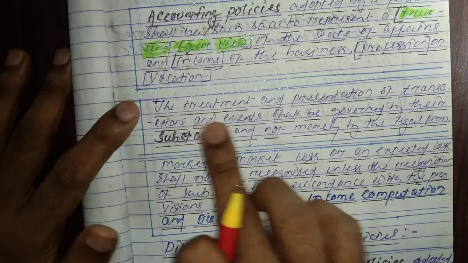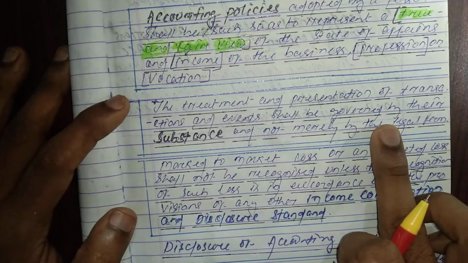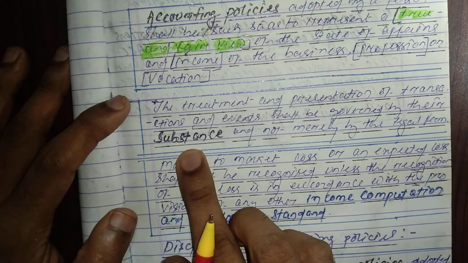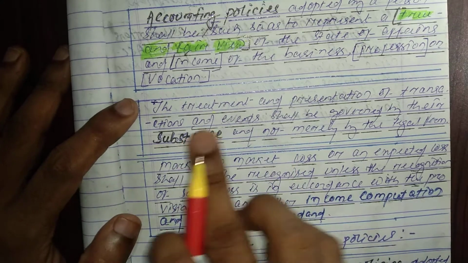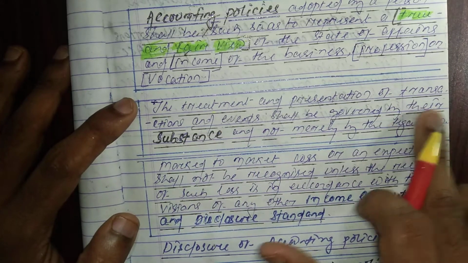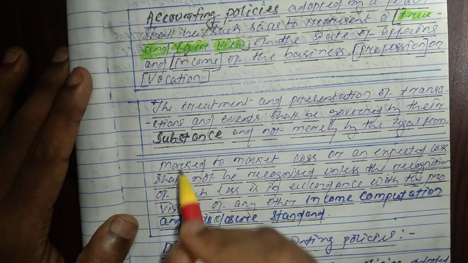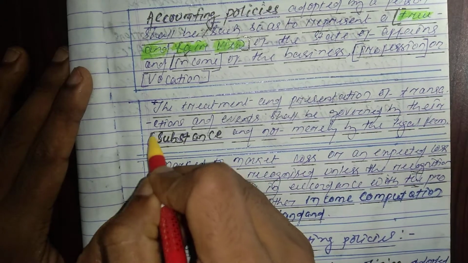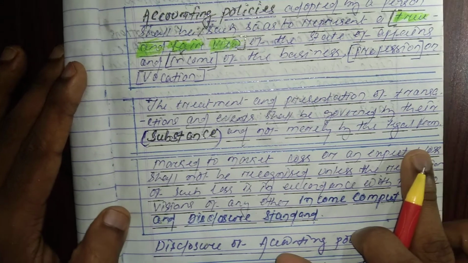Then the treatment and presentation of transactions and events shall be governed by their substance and not merely by the legal form.